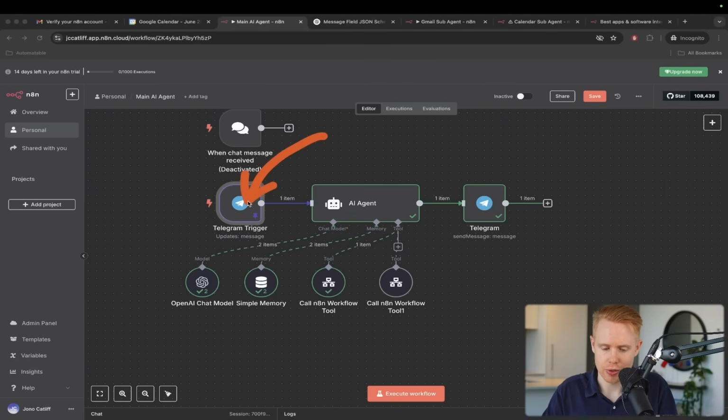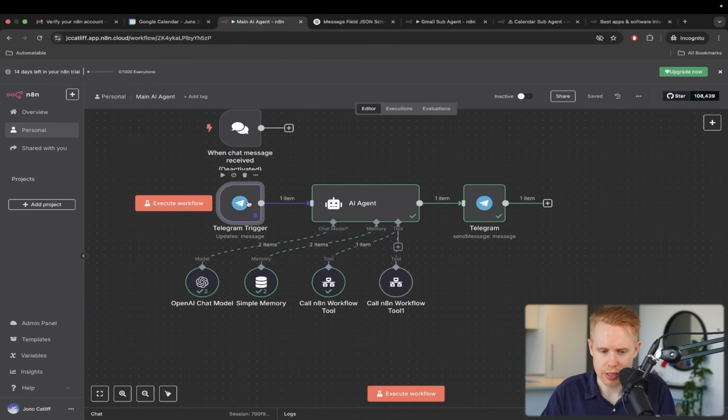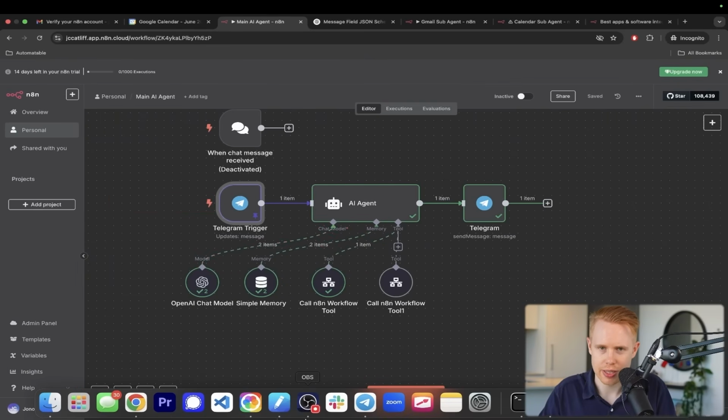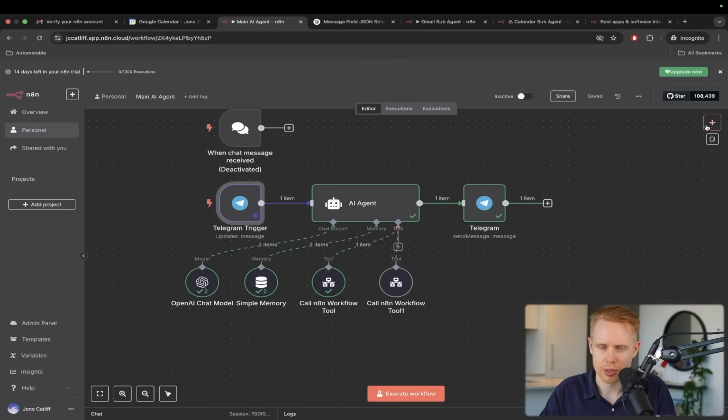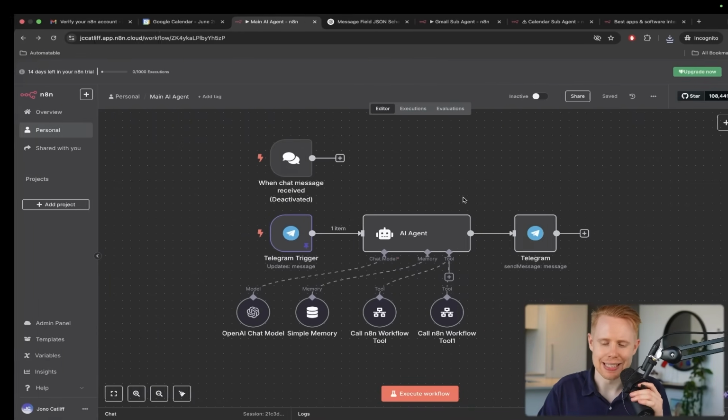And now we have our own Telegram messenger added in, and you could extrapolate on this, and you can add in so many different other triggers in here, such as WhatsApp, and Twilio, and so on and so forth. Sweet. And so the next workflow that I want to build out, and the final workflow that we're going to talk about today, is something called a RAG system.